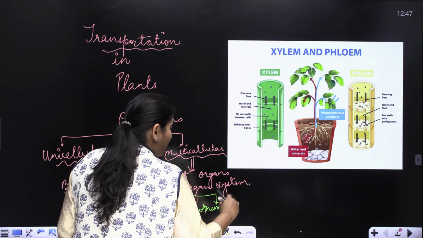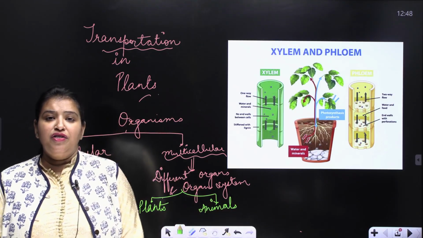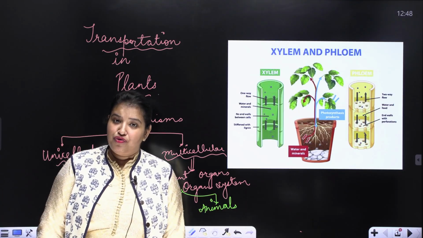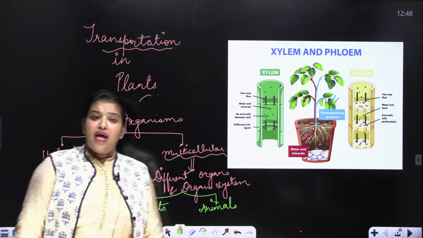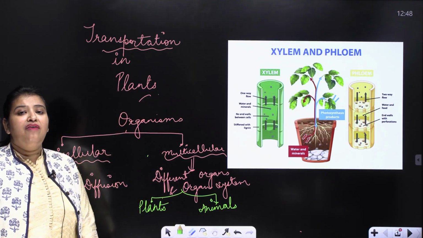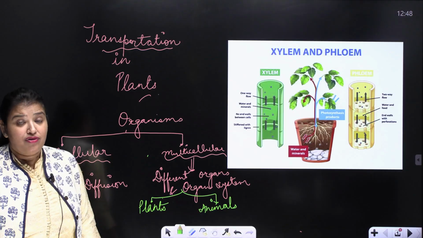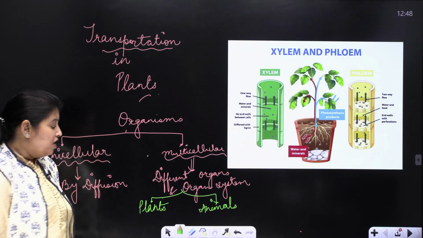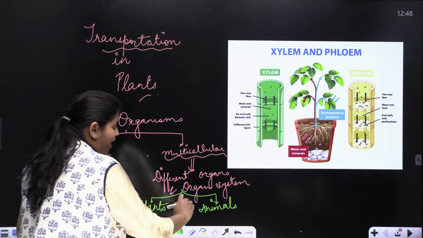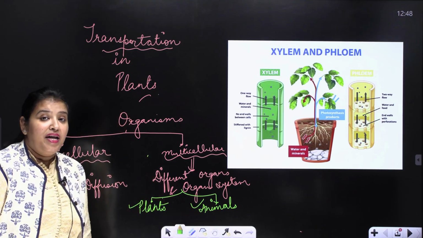So whenever an organism is unicellular, the process of transportation is completed by diffusion. And when the organism is multicellular, in that case, it will have different organs and organ systems. Or you can even say they can have tissues, as in case of plants. All right. So multicellular organisms are classified further into plants and animals.